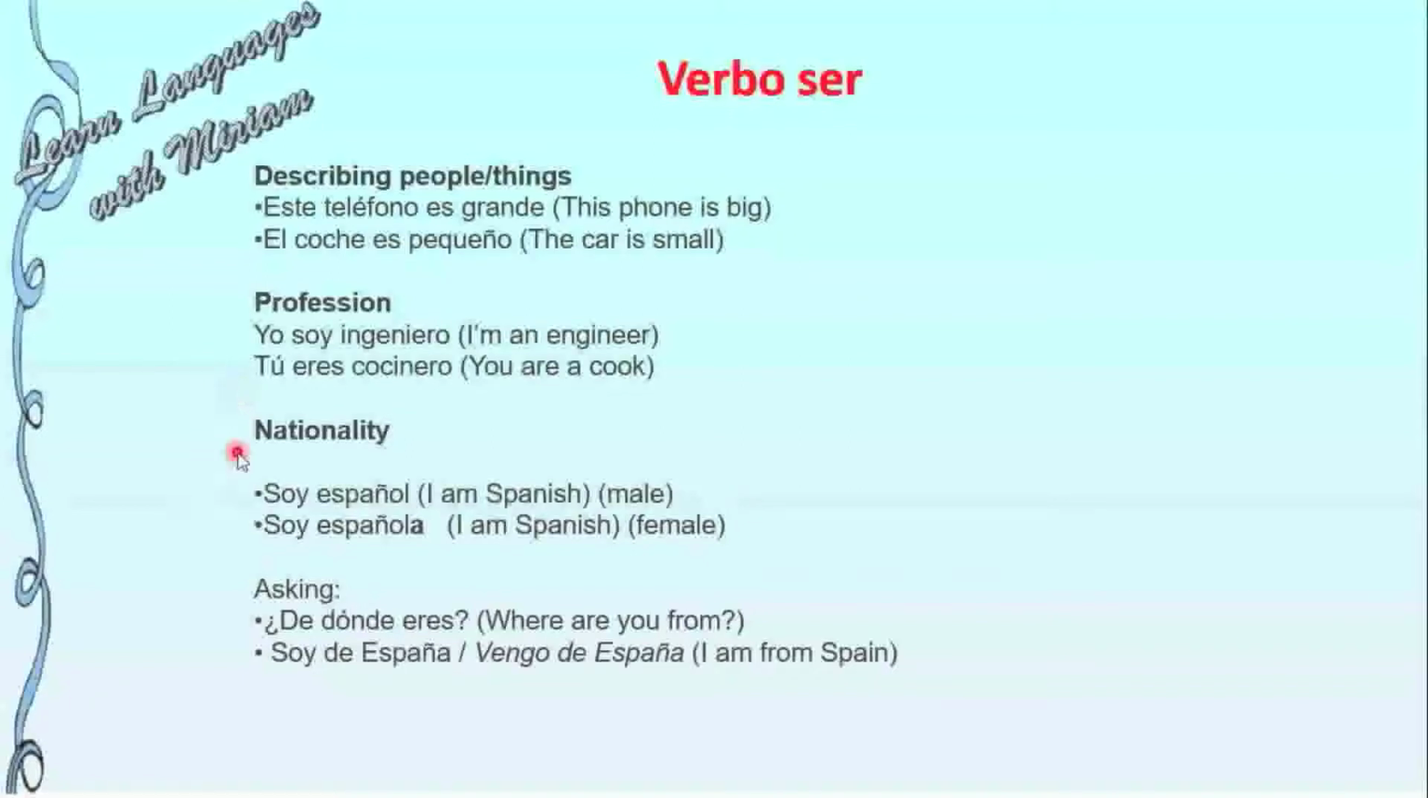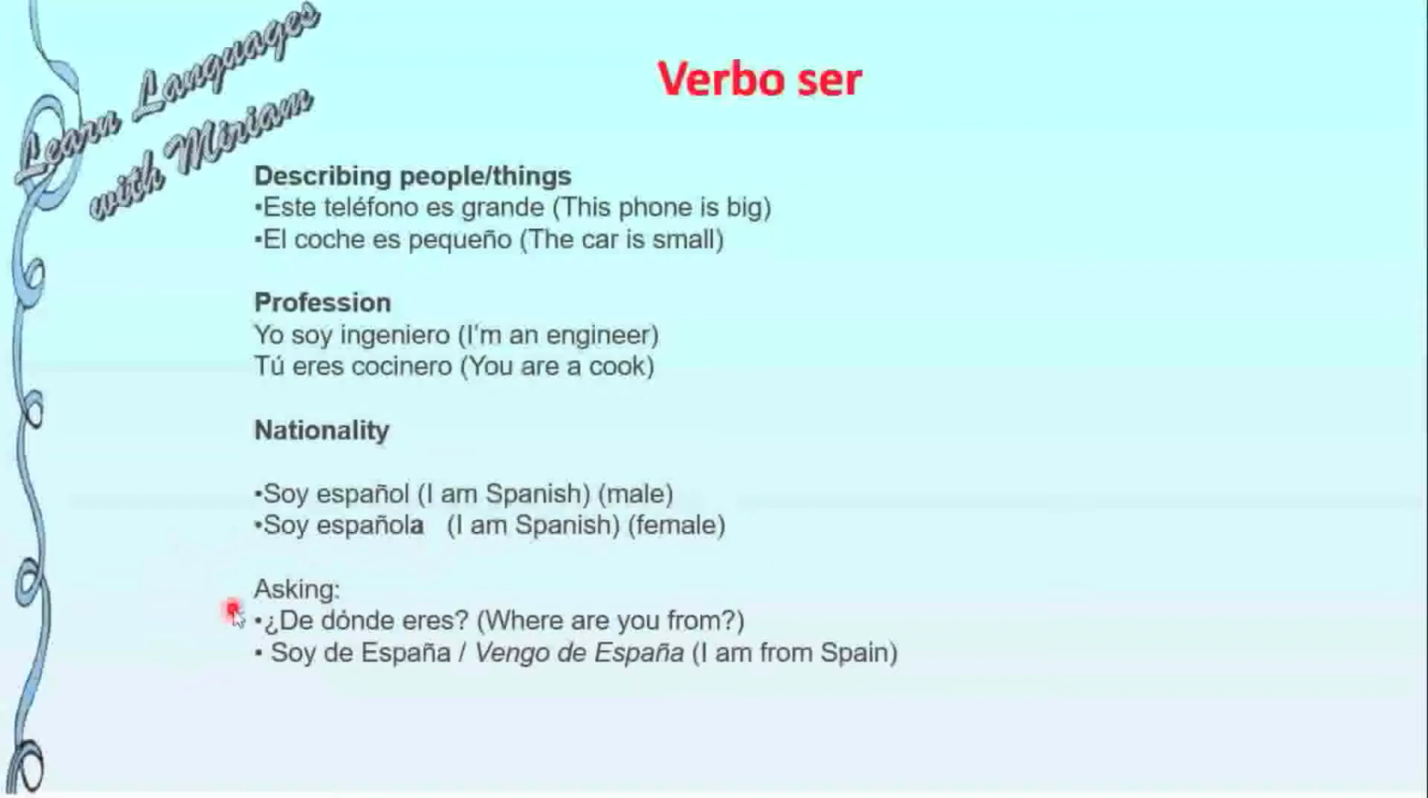We are also going to use verbo ser with nationality. For example, yo soy español. I'm Spanish. Or yo soy española. I am Spanish. Be careful. In Spanish, we make a difference with male and female. For female, we add an A to the adjective.